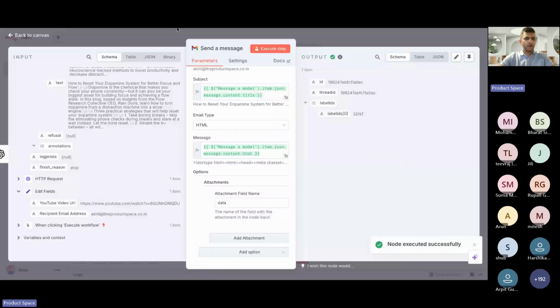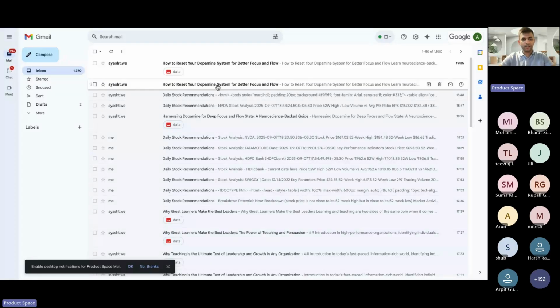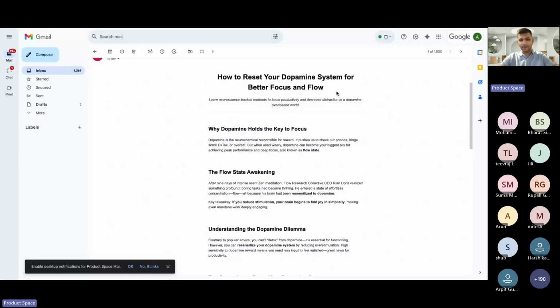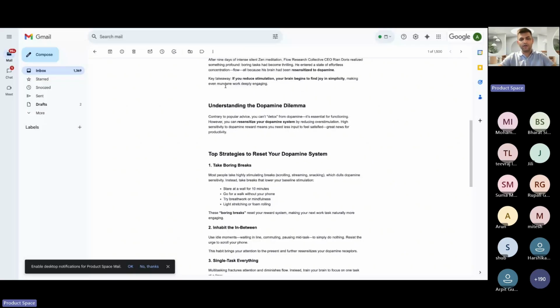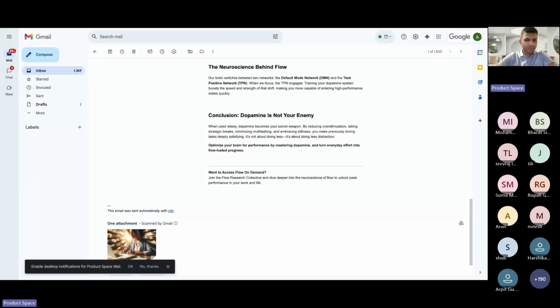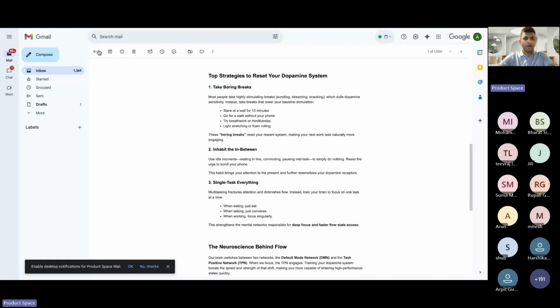Now we can go to our mailbox and see this. I've got two mails, one without image, one with image. This is the one titled how to reset your dopamine system. Look at the entire structure of the content. Literally, this could be sent directly to all your users, and you also have your image as well. So this is how we can create an end-to-end workflow to generate a blog.